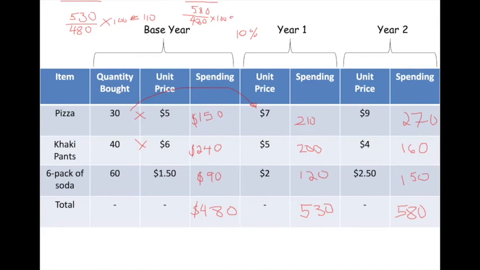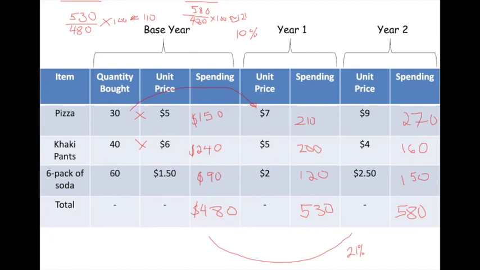That was ugly. Let's just say 121. That means from base year to year two, prices increased by 21%.